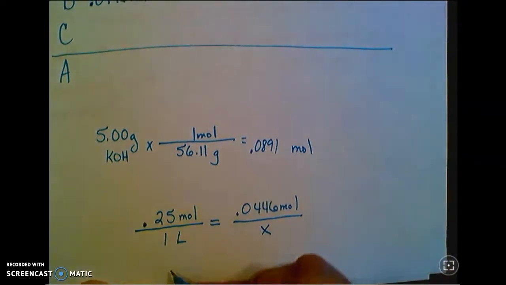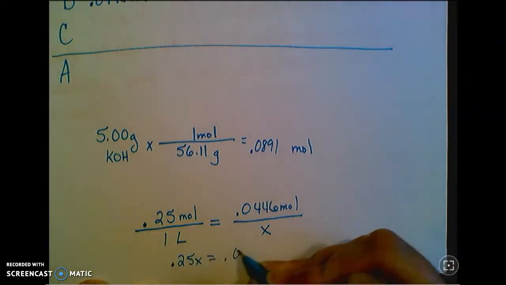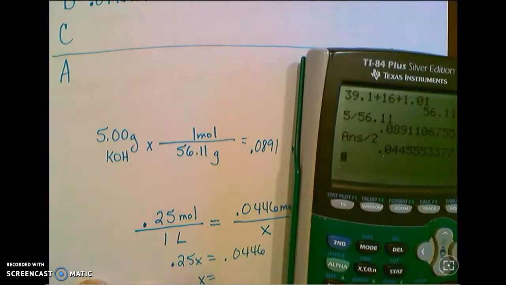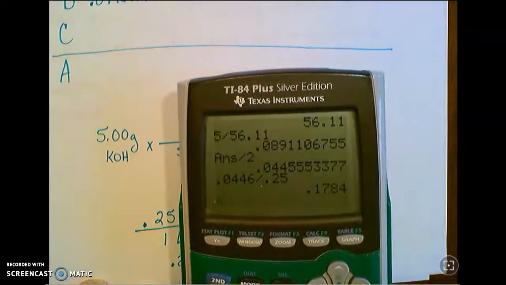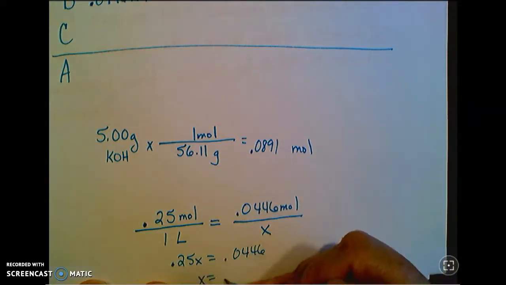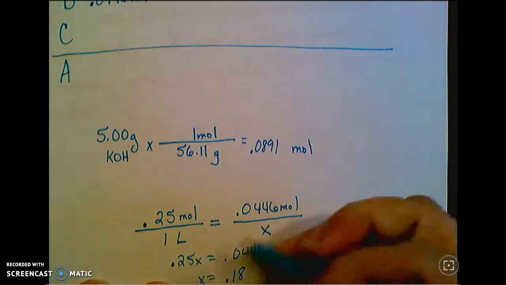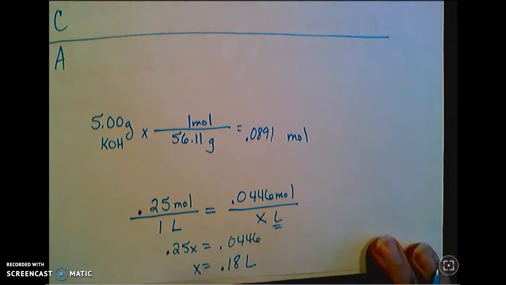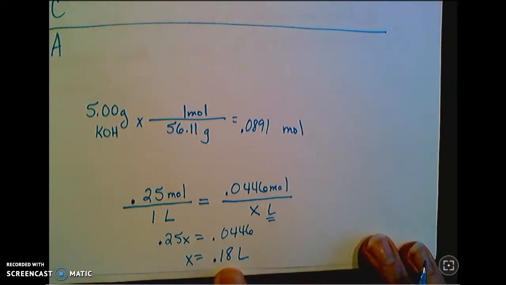So cross multiply and divide. Do y'all still do that in math? So 0.25X is equal to 0.0446. And then solving for X, I'm going to divide both sides by 0.25. And I get 0.1784. Two sig figs there because of my molarity, so I'm going to round that to 0.18. And this is going to be in liters. So that's your answer. It takes 0.18 liters.